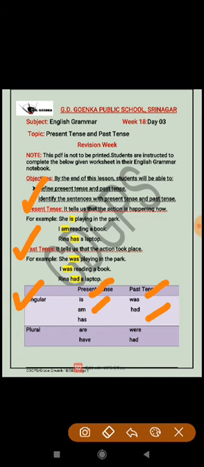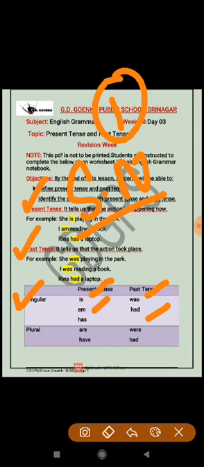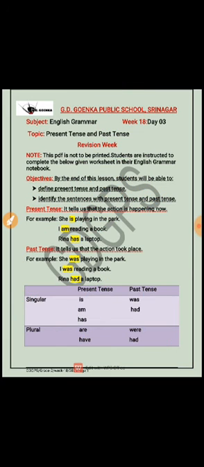Alright, first and foremost, the linking verbs that are used with singular nouns are is, am, has, was, and had. These linking verbs are used with singular nouns, nouns that are one in number. And the linking verbs that are used with plural nouns are are, have, were, and had.